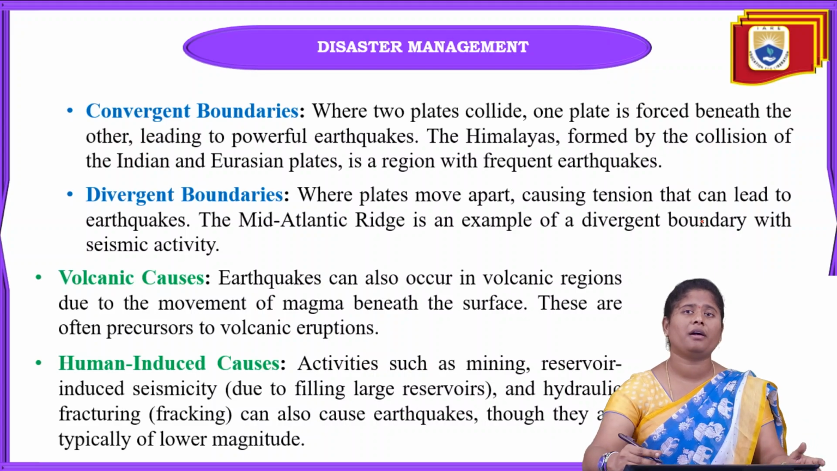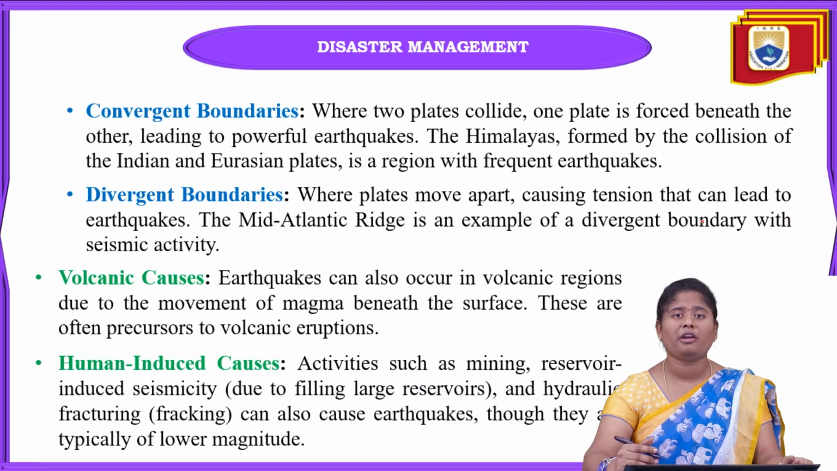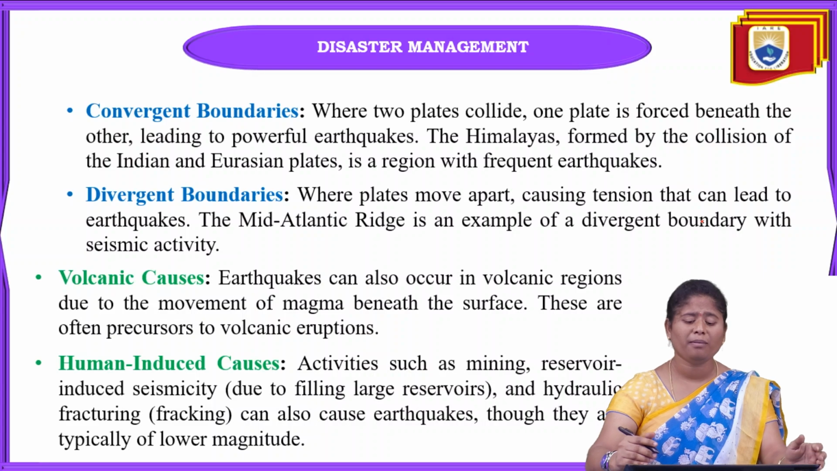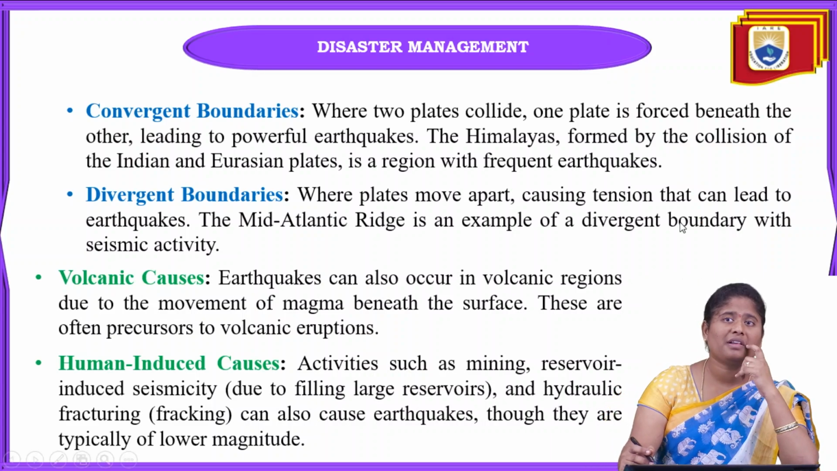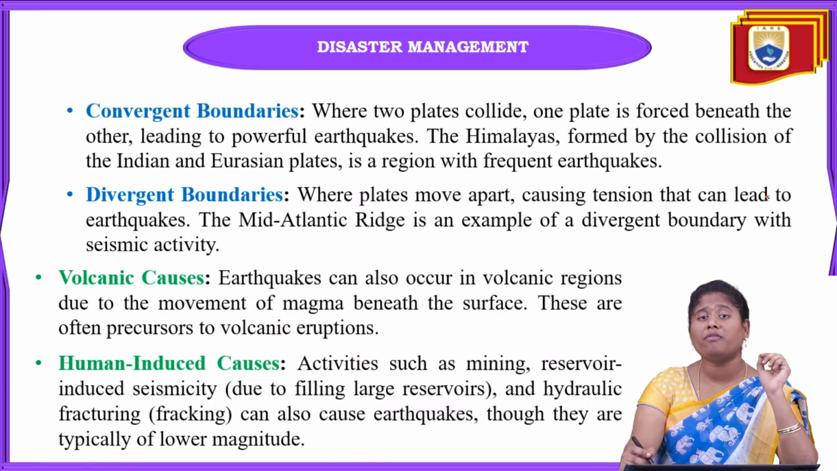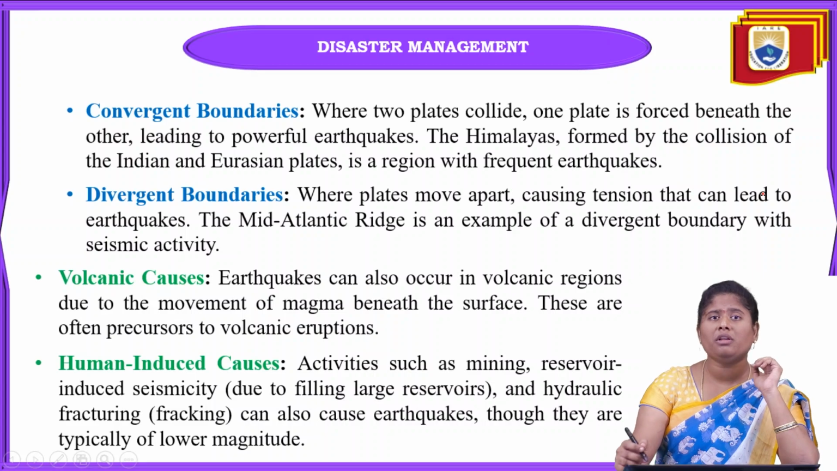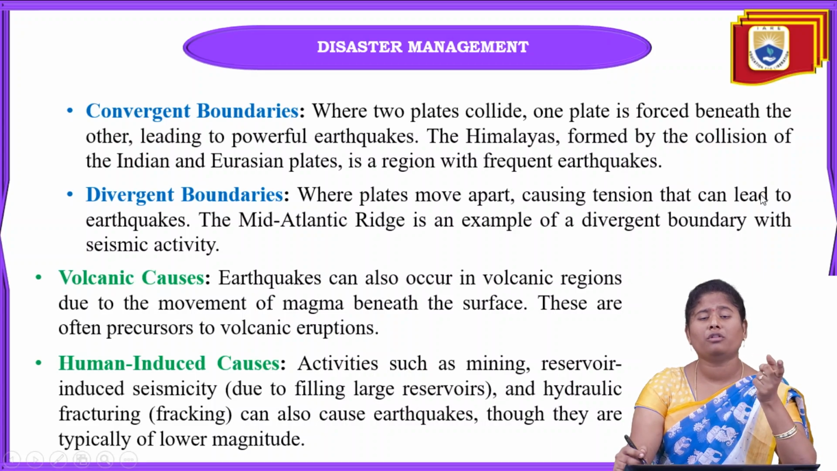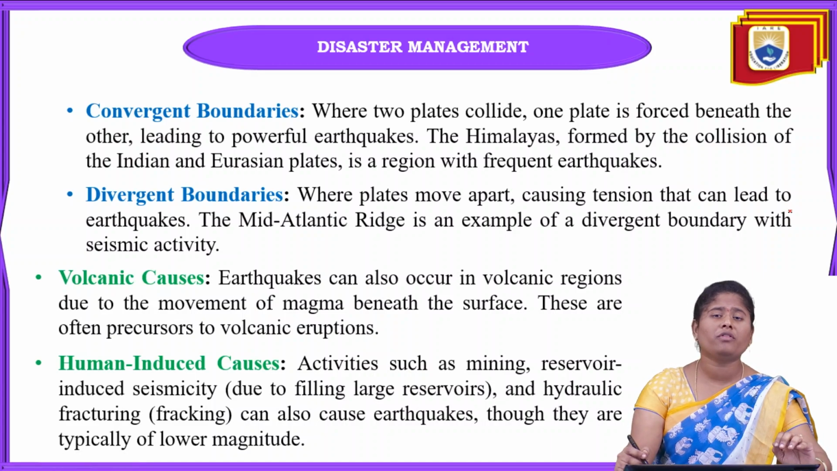We can say zone 4 areas and also zone 5 areas can be seen because of these convergent boundaries. Mainly in areas like the Himalayas, which were formed due to the collision of the Indian and the Eurasian plates. It is one of the frequently occurring earthquake regions we can see in India.